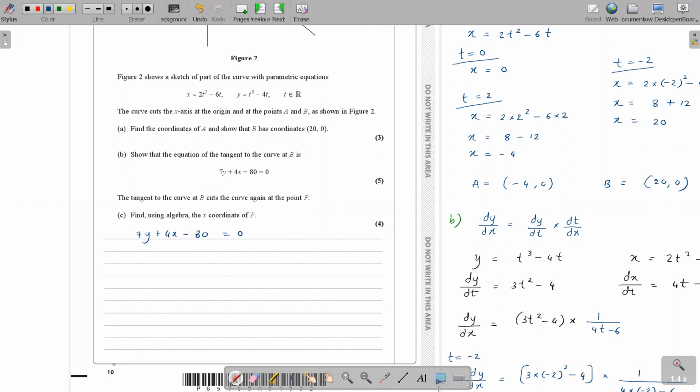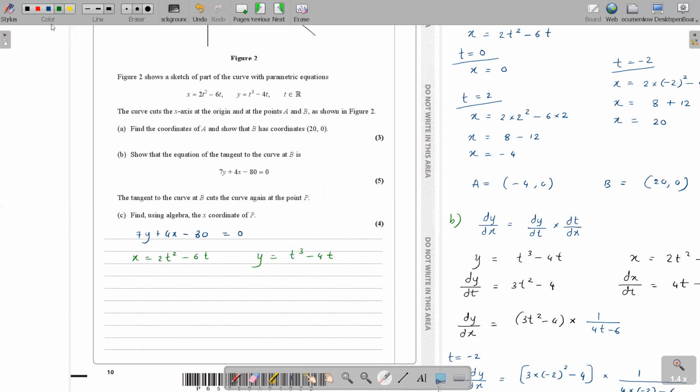What's our curve equation? Our curve equation is parametric. We don't have a Cartesian equation, but we do have a parametric equation: x equals t squared minus 60 and y equals t cubed minus 40. All you have to do here is replace the x and y.